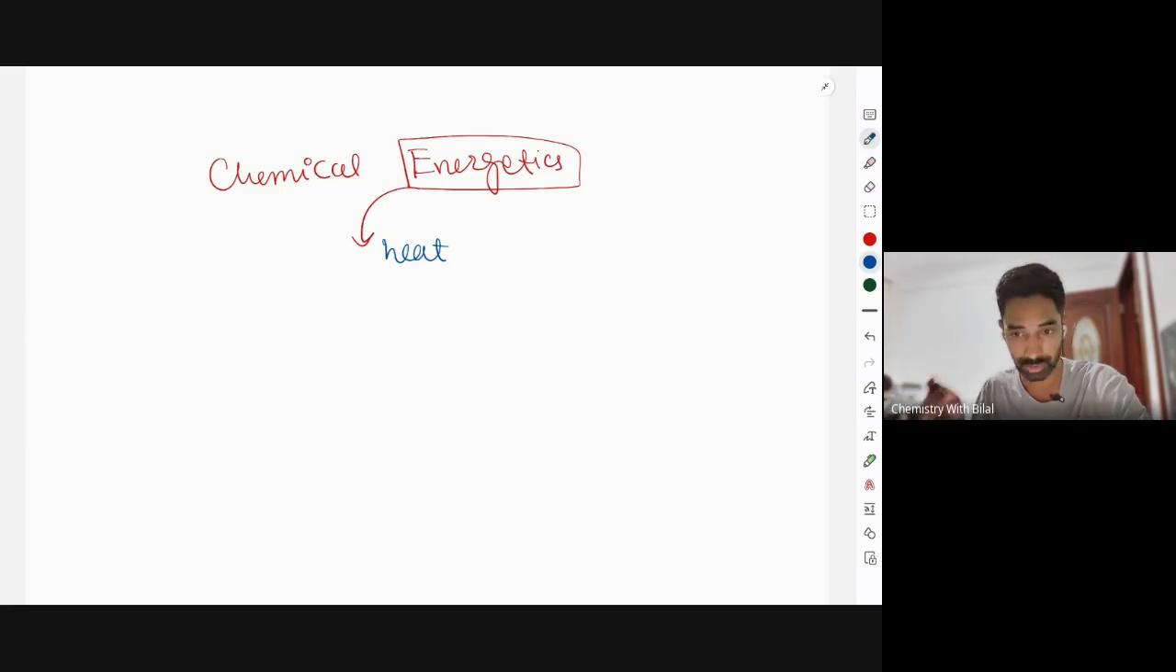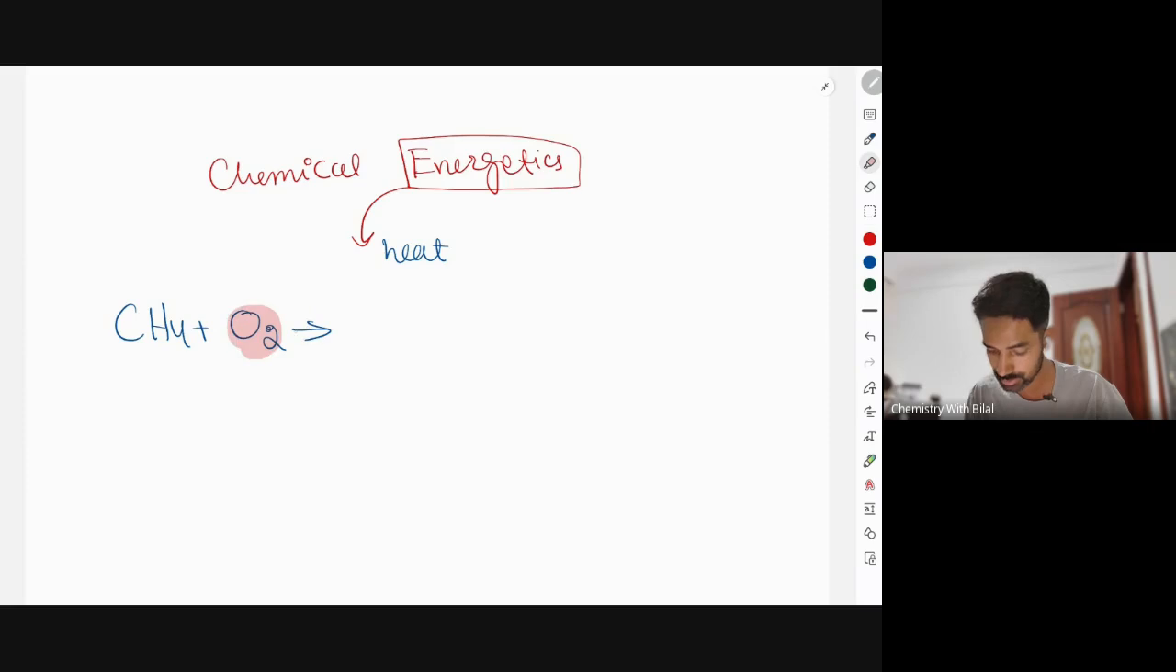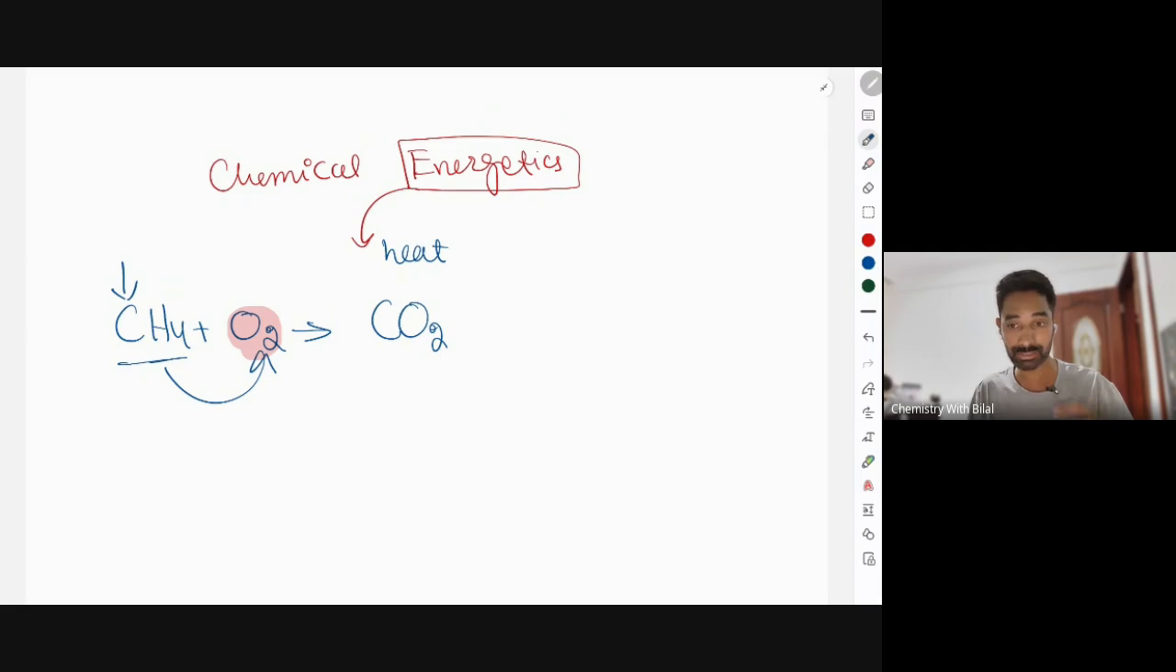And there are different types of reaction in our surroundings. For example, we have a gas called methane gas. You burn the methane gas. Whenever we burn something, that means we are reacting that particular substance with oxygen. So reaction with oxygen is known as combustion reaction. So when you react methane with O2, that means you're burning methane. Whenever you burn any compound, you will get the oxide of that element.